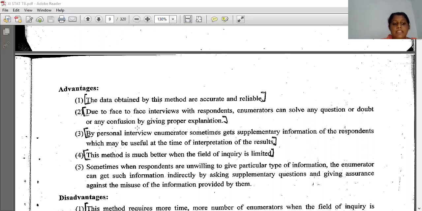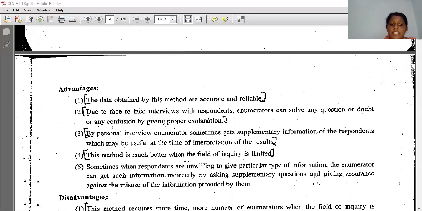Then third is personal interview. Enumerators sometimes get supplementary information about the respondents, which may be useful at the time of interpretation of the results. Supplementary information means more than what information he wants, extra information he is getting from the person. So by personal interview, enumerators sometimes get supplementary information which may be useful at the time of interpretation of the results.